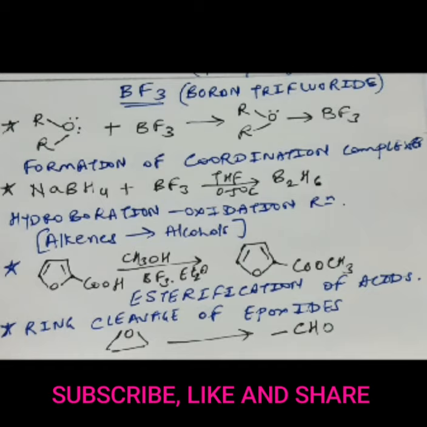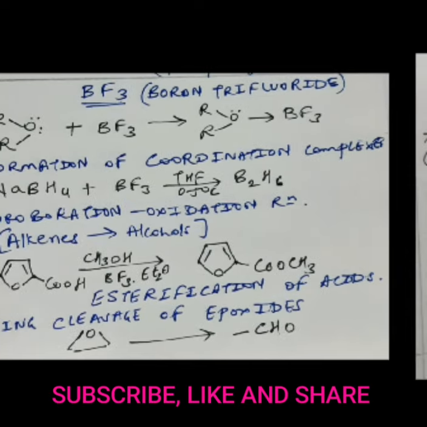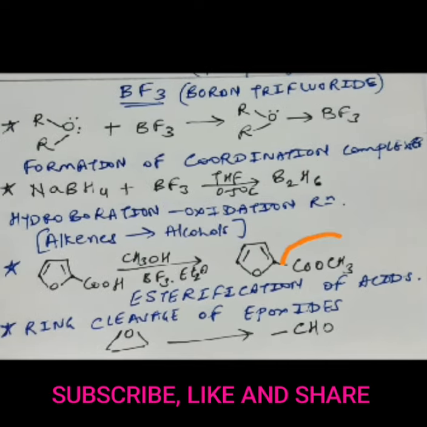The next possibility for BF3 type of reagents is for esterification of acids. See this particular reaction. Here you are taking a carboxylic acid derivative. This carboxylic acid, when it interacts with an alcohol like methanol in presence of BF3, gets converted into an ester. So COOH is converted into COOCH3.